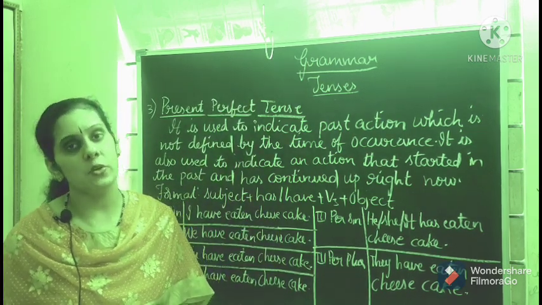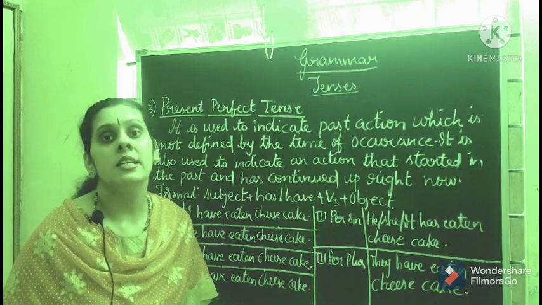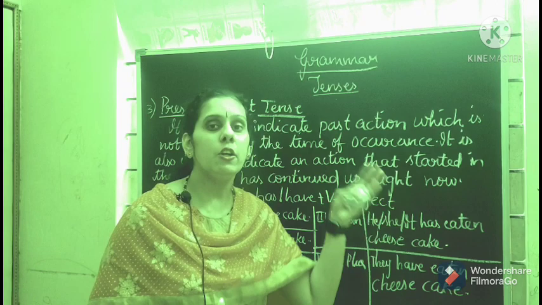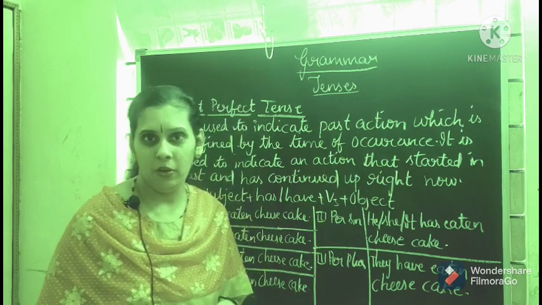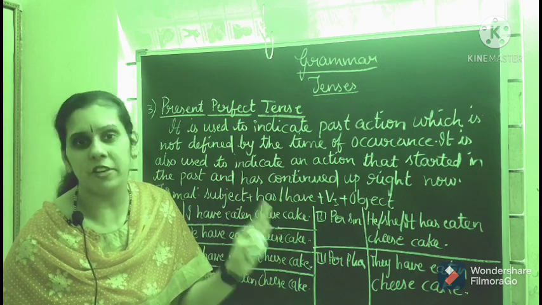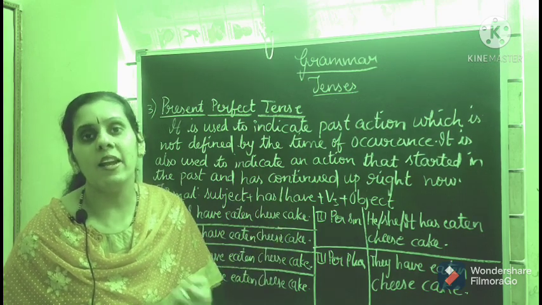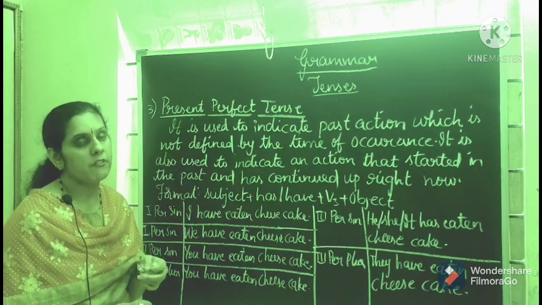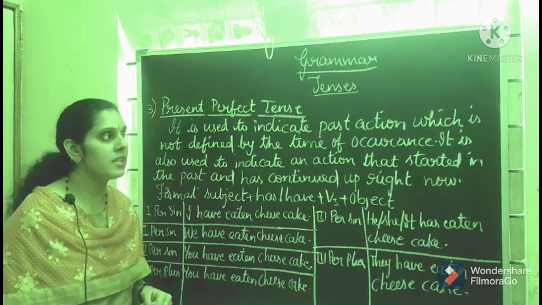For that we use present perfect tense. Like we can say, I have met him before, but you don't remember when or where you met him. You know exactly that you have met him before, but when and where, you don't remember. For that we use present perfect tense.